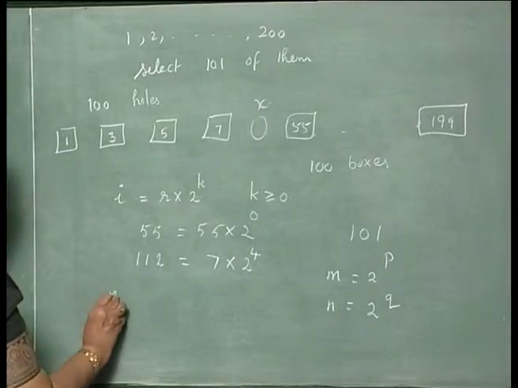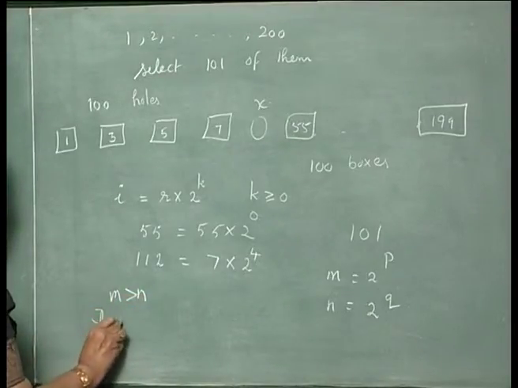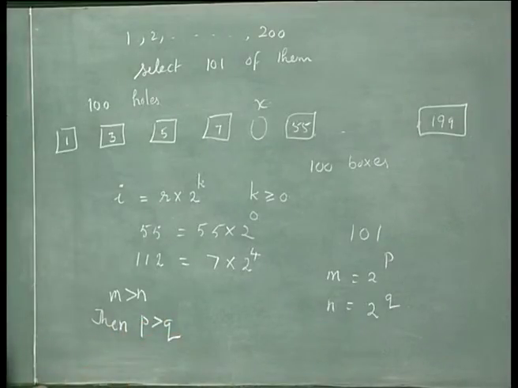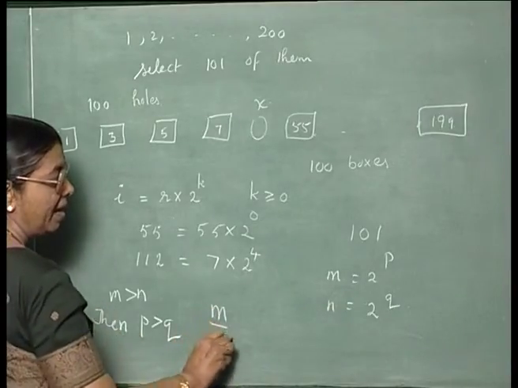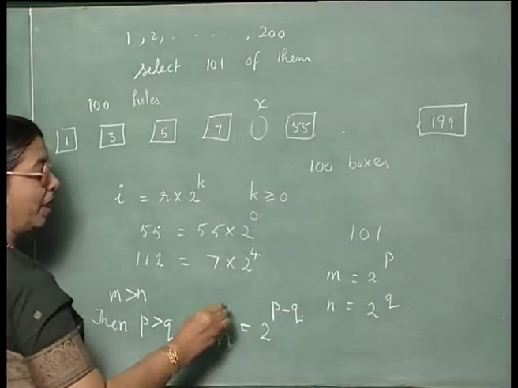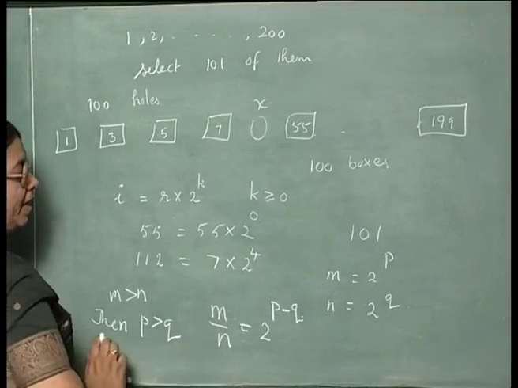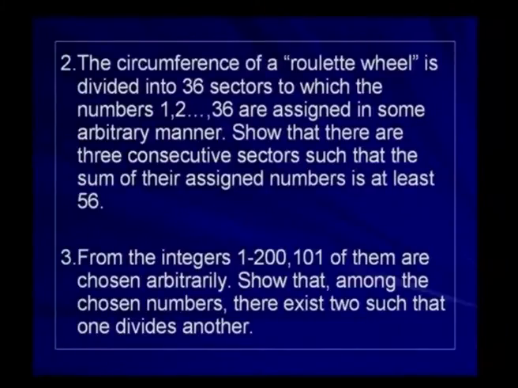Suppose m is greater than n, then p will be greater than q, and m divided by n will be equal to 2 power p minus q. So, m is divisible by n. There are two numbers such that one divides the other. So, we prove the result. So, you can see how the pigeonhole principle is applied here.